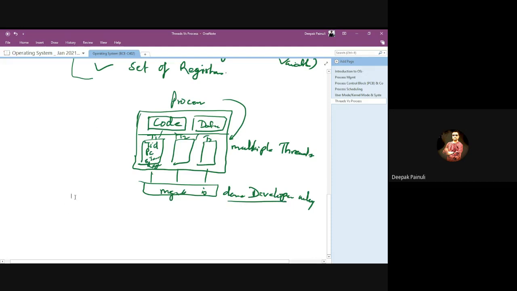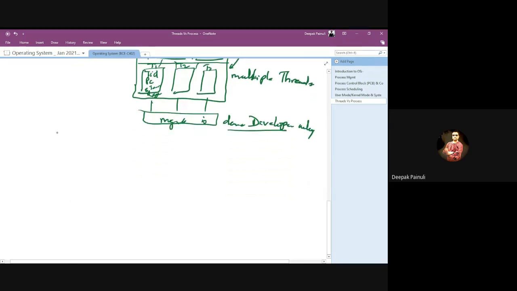If you are using fork, that means you are creating a child of a process.